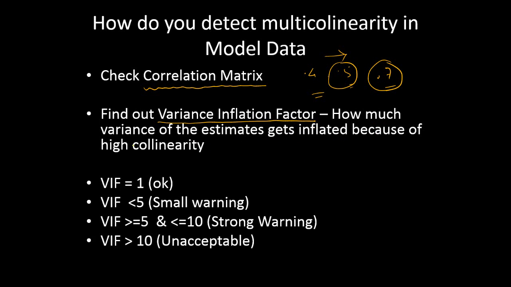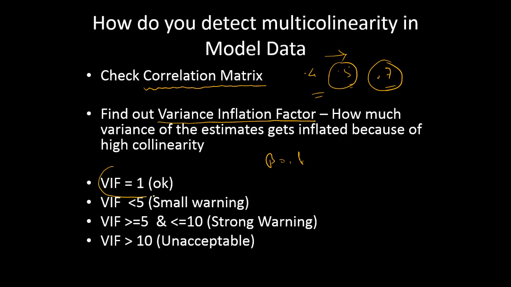VIF generally tells you, because of collinearity, how much the variance of your estimates like beta 1 and beta naught is actually going up. We do not want a high variance, right. We want our standard error to be as minimum as possible. More standard error, more unstable are the parameters. We don't want that in the model, right.